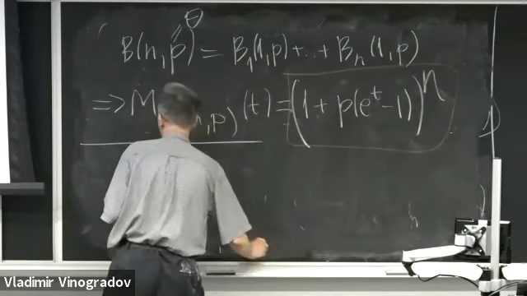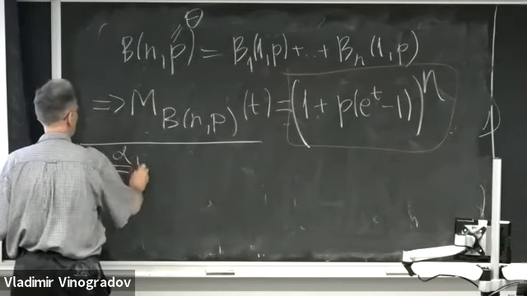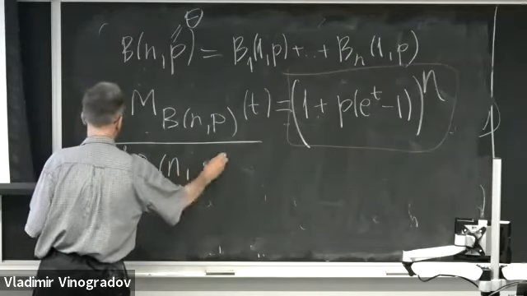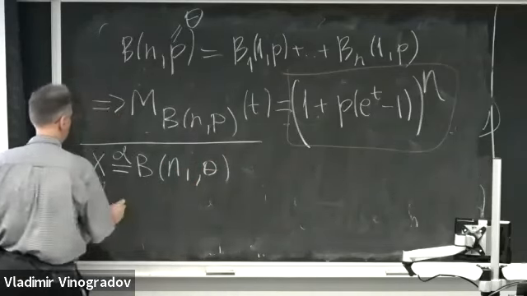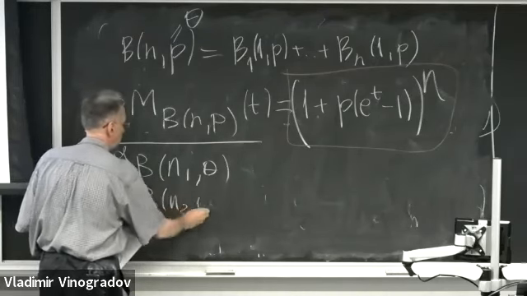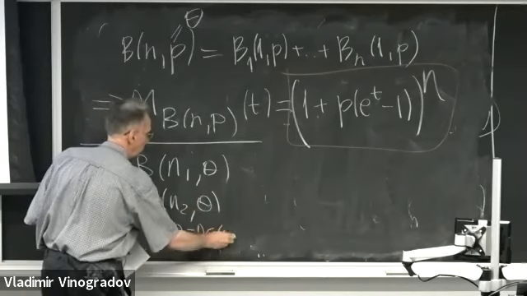And then we have random variable x, which is B of n1, theta. Random variable y is B of n2, theta. So theta is the same as p, so it's between 0 and 1.